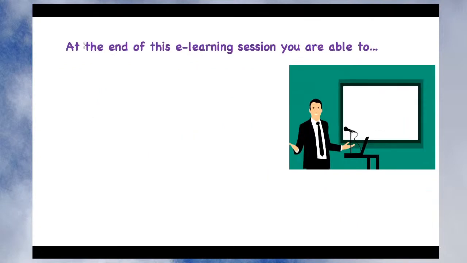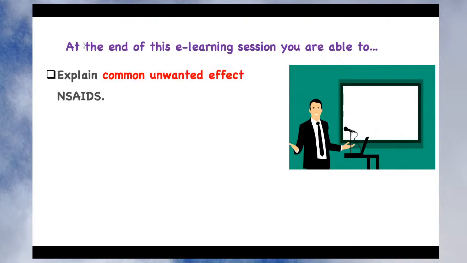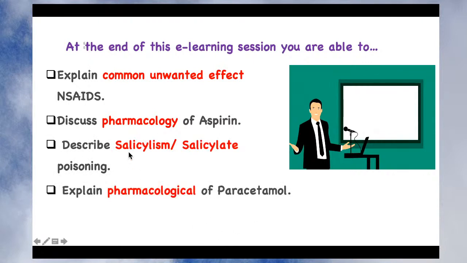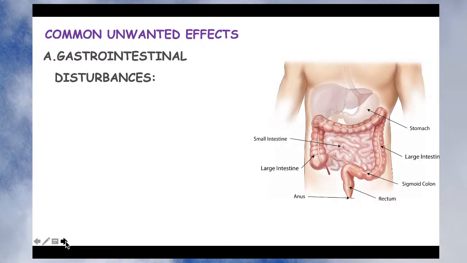At the end of this e-learning session, you will be able to explain common unwanted effects of non-steroidal anti-inflammatory drugs and discuss the pharmacology of aspirin and paracetamol. In addition, we'll also see what is salicylism and salicylate poisoning. So let's start with common unwanted effects.